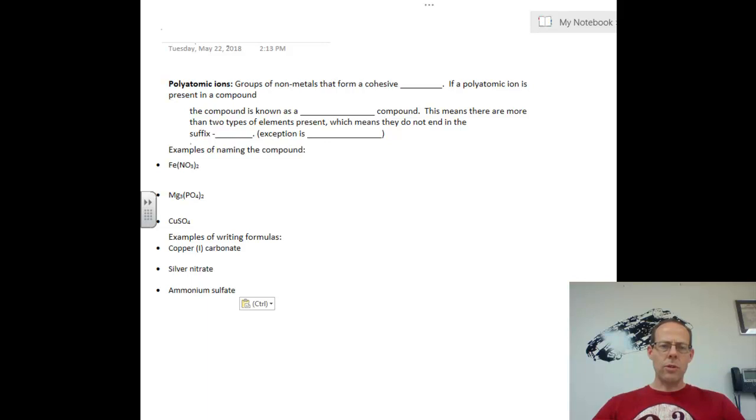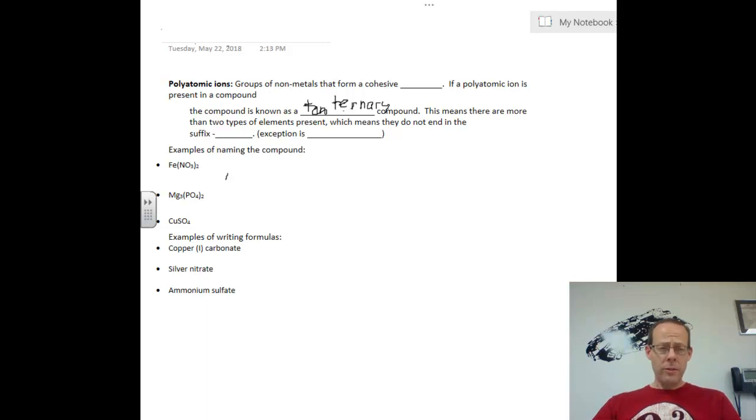The first one was binary compounds. So we had a single metal with a single nonmetal, so we were only talking about two elements. Now that we have more than two elements, it's known as ternary instead of binary. You don't need to know that. It's not going to be on a quiz or anything. But ternary as opposed to binary. Binary means two, and ternary I think just means more than two.